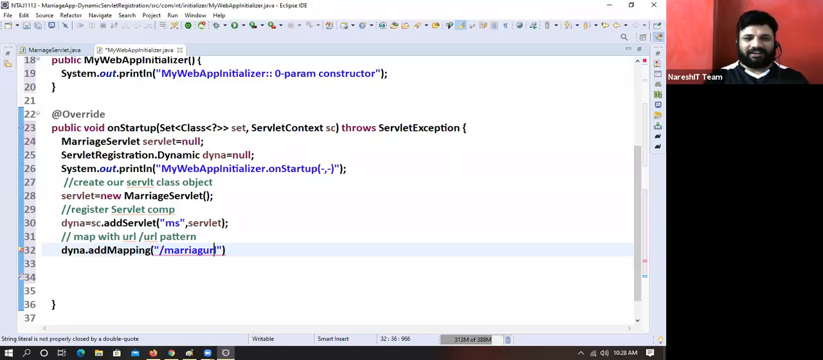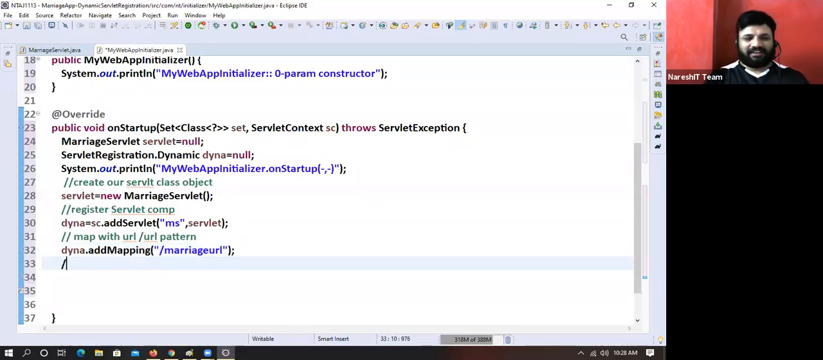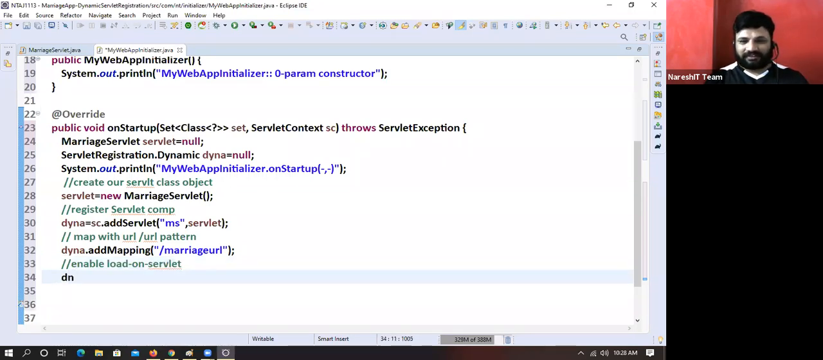Map the URL. Enable load on startup. When Spring MVC is running on top of Servlet and JSP, how can you come to the conclusion that servlet is outdated? Outdated means it should be eliminated completely from utilization, right? Great. Fine.